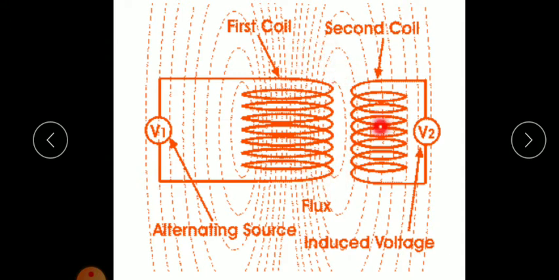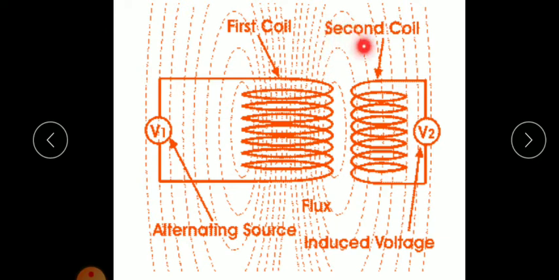This secondary coil is placed in this varying magnetic field. What will happen if the secondary coil is placed near the primary coil? Some of the magnetic field of the primary coil will pass through the secondary coil, right? That means the magnetic flux linked with this coil changes, because the magnetic field produced by the primary coil is a varying magnetic field.